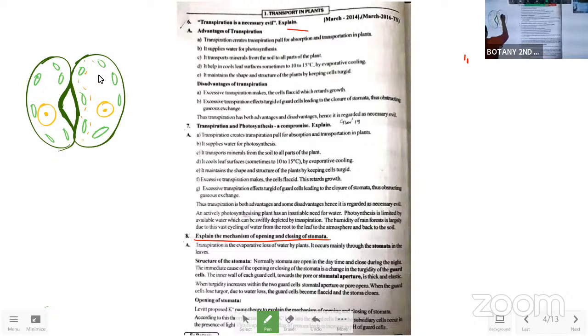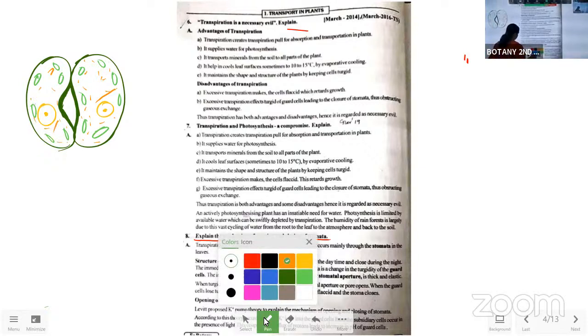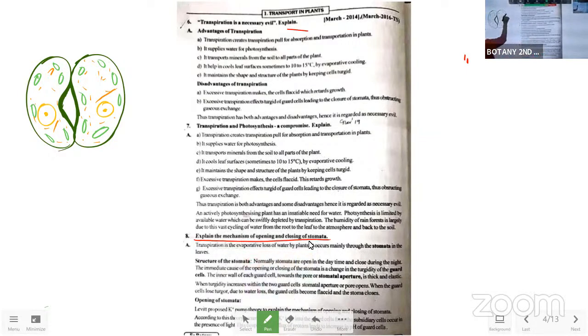Chloroplast. Now, once we are saying the structure, structure can be dealt with by the diagram.